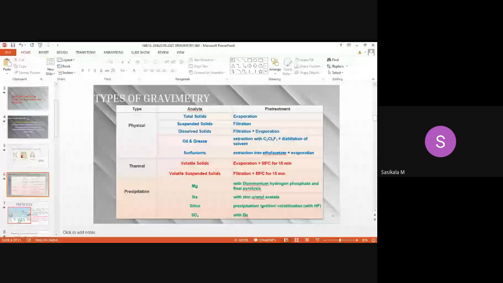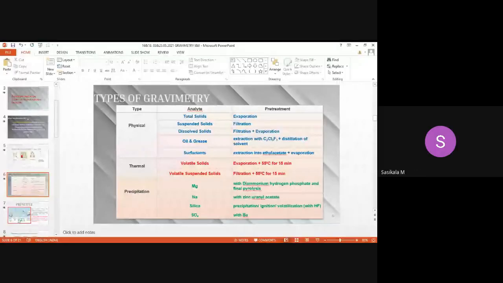No? What, a doubt, ma'am? Yeah. Ma'am, we saw it in the previous slide, it also gave types of gravimetric analysis. This is also types of gravimetry. Yeah, in this tabular column there are only 3 types. It covers all the methods. Okay, the same types only. I'm focusing on examples here. Okay, ma'am. Is the physical method the same as the thermal method? Yeah, same only.